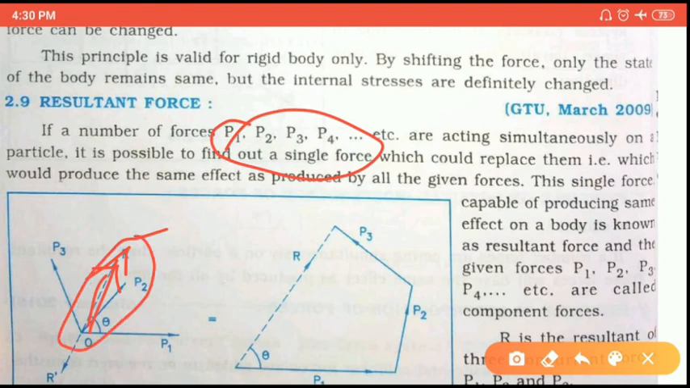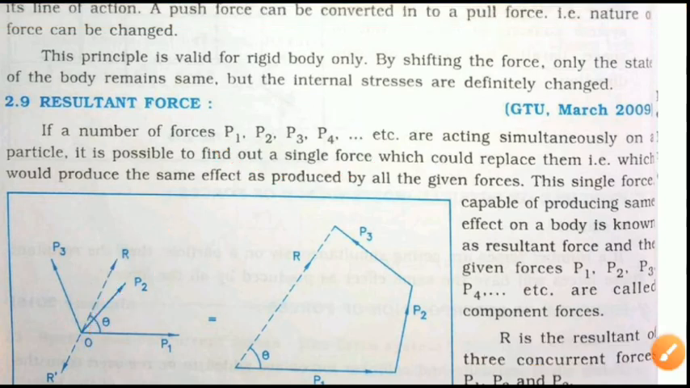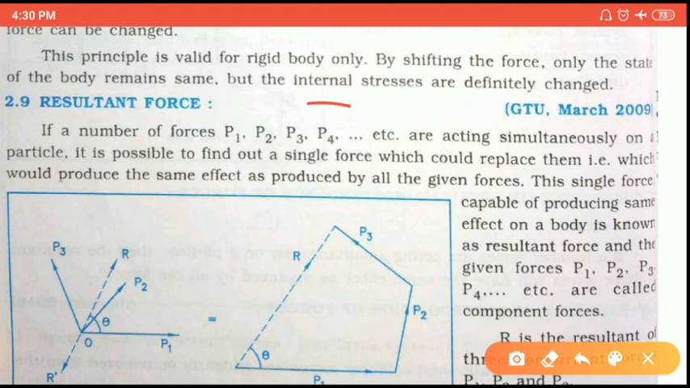It's a resultant force. If a number of forces P1, P2, P3, P4 are acting simultaneously on the particle or same point, then it is possible to find the single force which can replace all the forces and which can generate the same effect which is produced by all the forces. It's called the resultant of force.